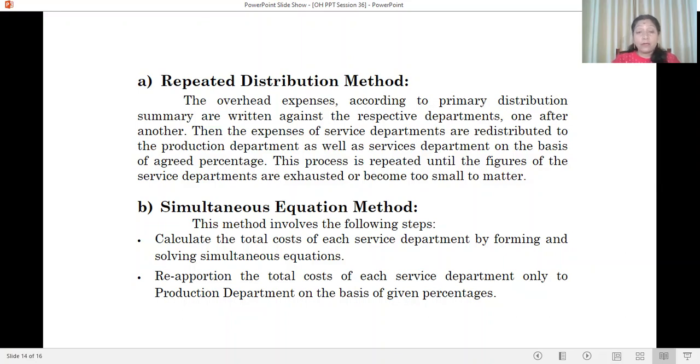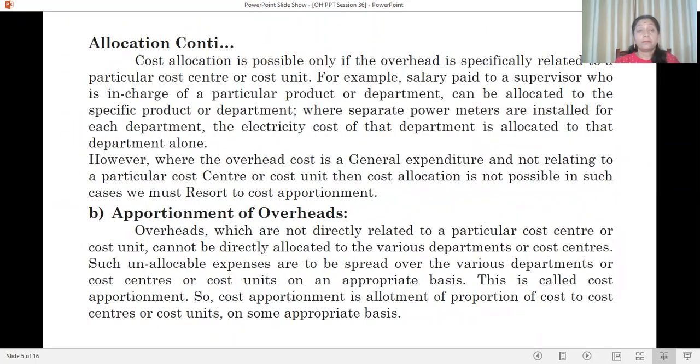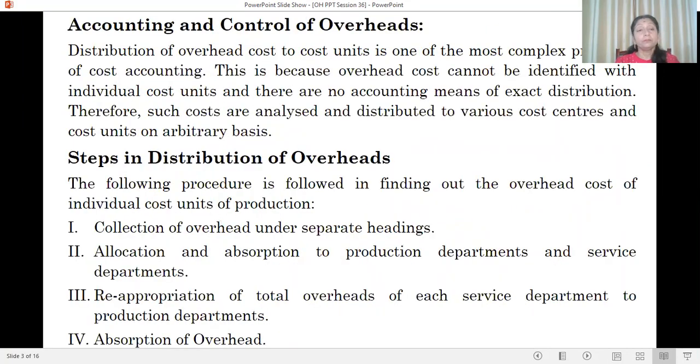Let me sum up this content. We already discussed accounting and control of overheads. Distribution of overhead cost to cost units is one of the most complex problems of cost accounting, so we use various methods.